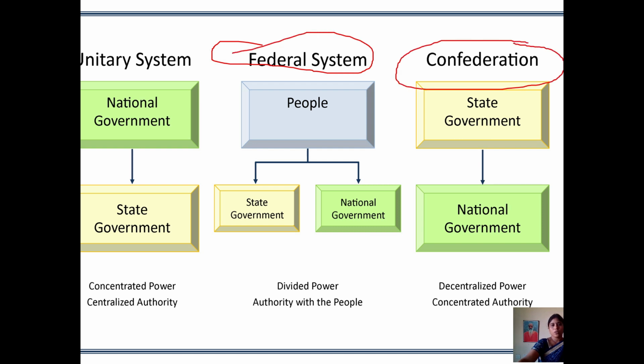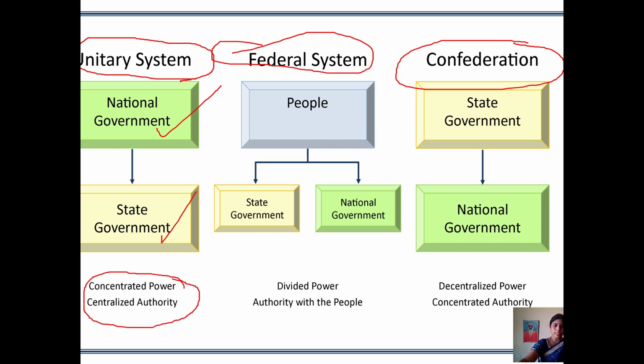You see, as we discussed, here is the unitary system. In a unitary system, the national government is there. Under the national government, the state government is there. So power is concentrated with a centralized authority, which is nothing but our national government.